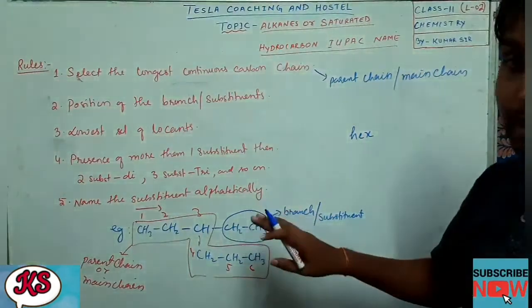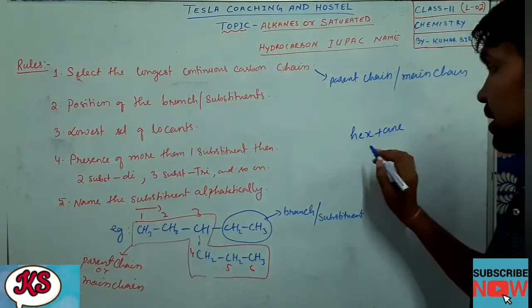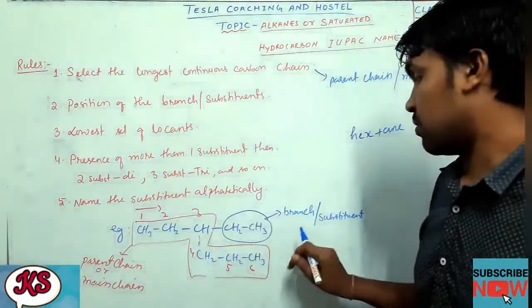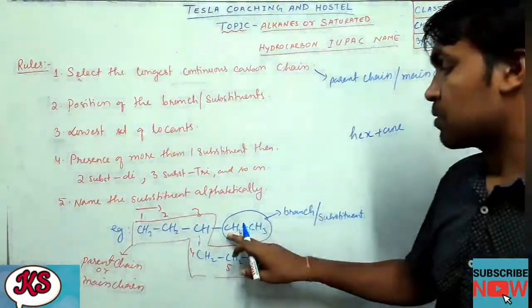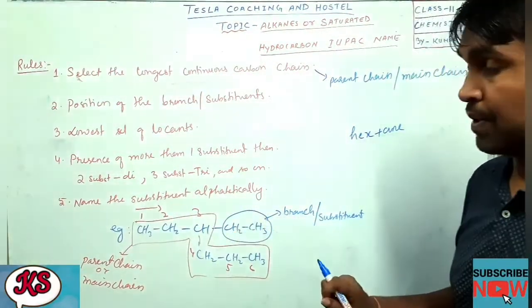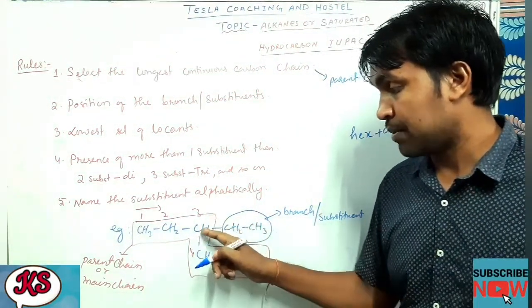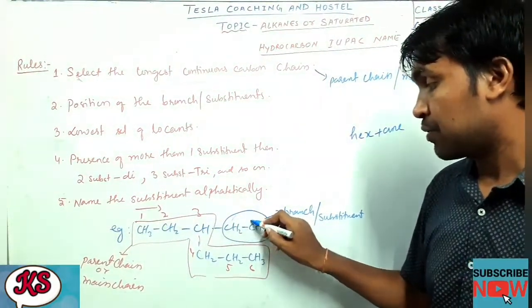Can you see a double bond anywhere? No. So hex plus an, we have written it. Now a branch, that is a substituent, is also there. So what is the position of the substituent? 3. It is attached to the third carbon. And how many carbons are there in the branch? 2.